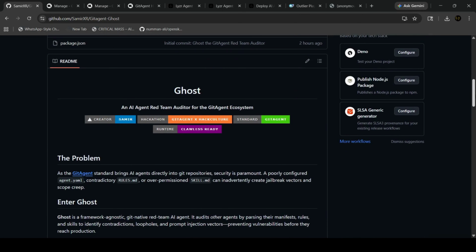We review the code, we review infrastructure, but nobody is actually reviewing the agent. Even in this hackathon, I'm very sure you might get a lot of submissions about agents that could be easily jailbroken or somewhat abused.